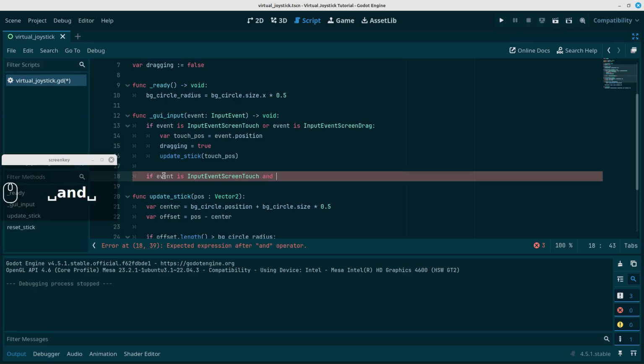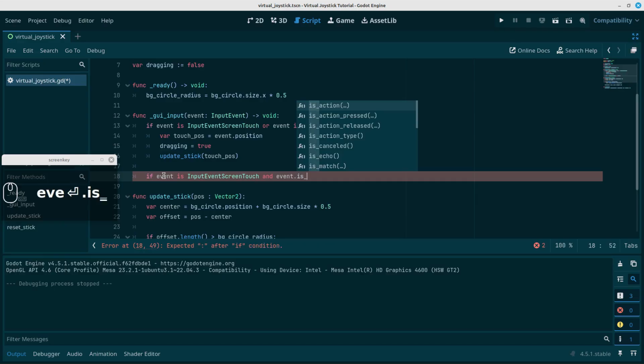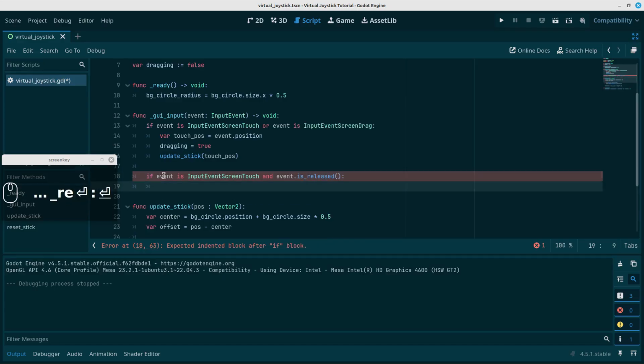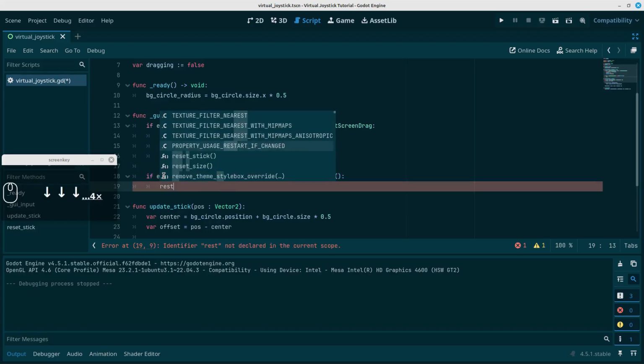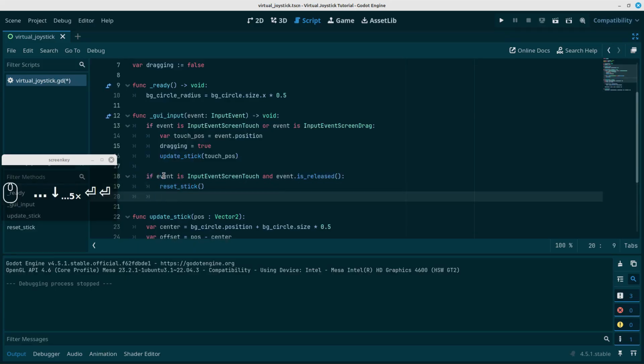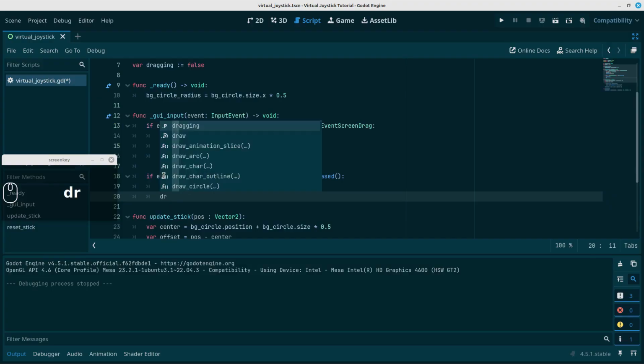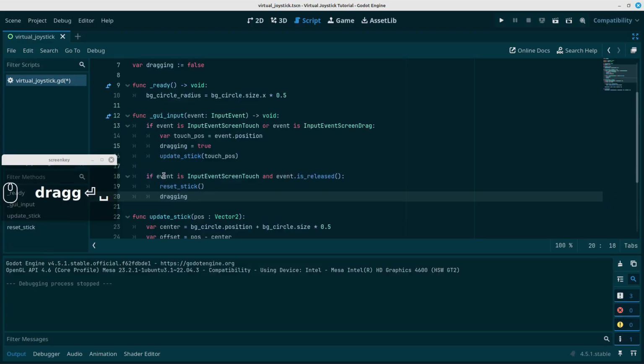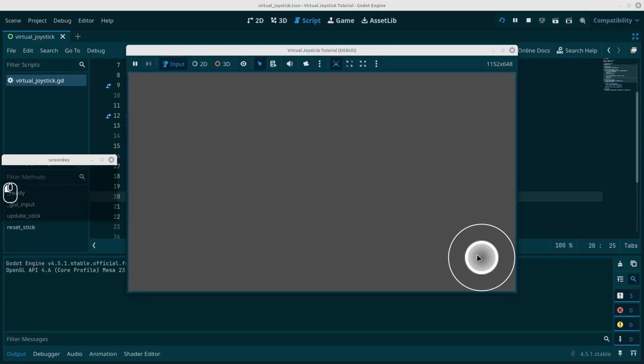and that event is released. We want to call reset stick, and don't forget to reset dragging defaults. Let's just save this and see how it works. I'm going to drag it around, and when we release now, it snaps back to the center. That's perfect.